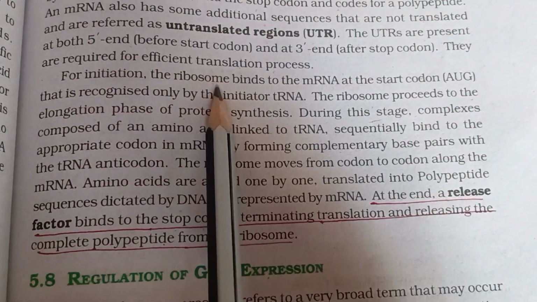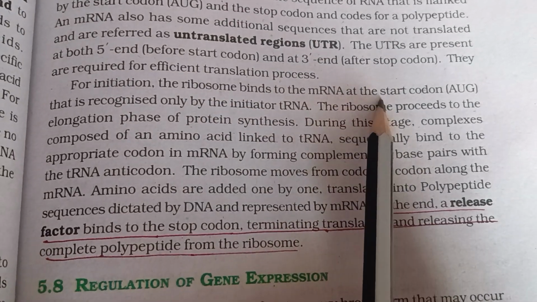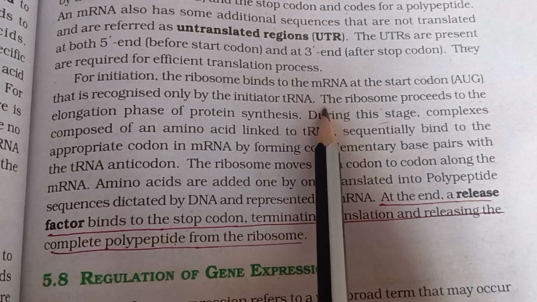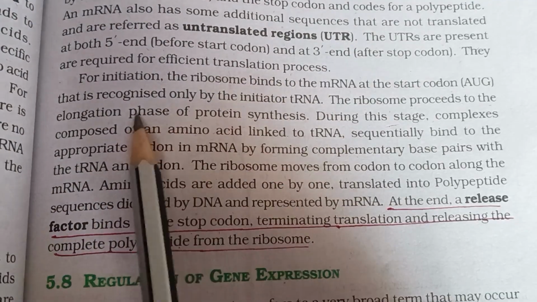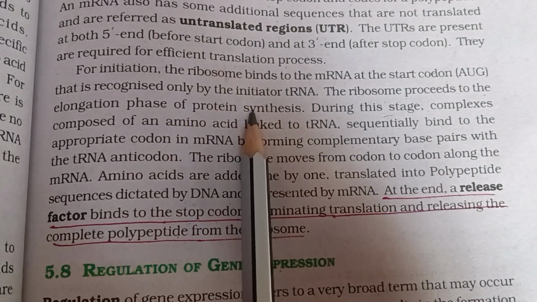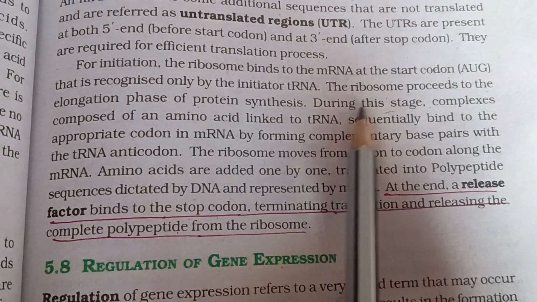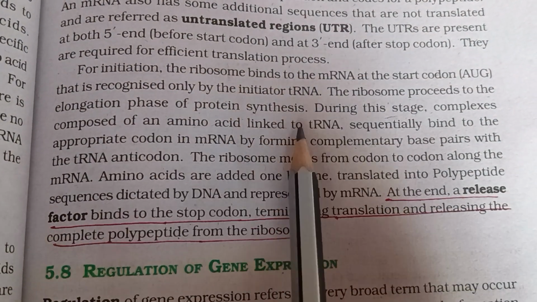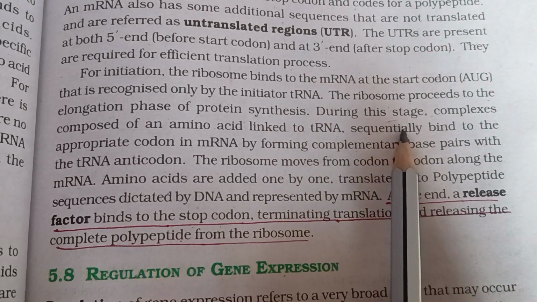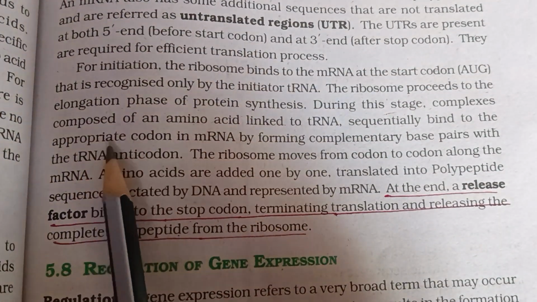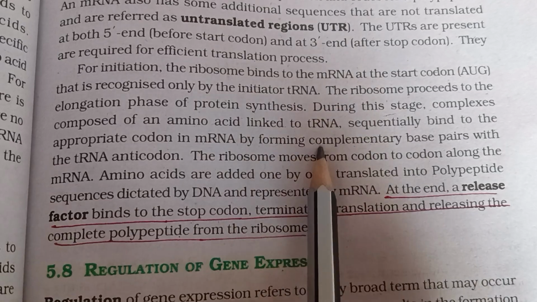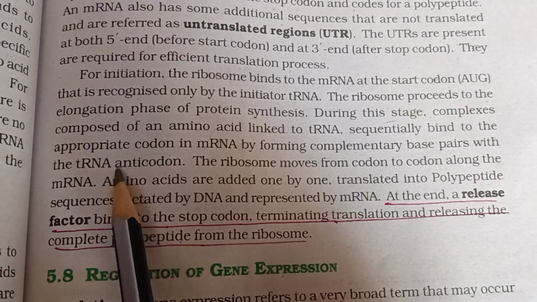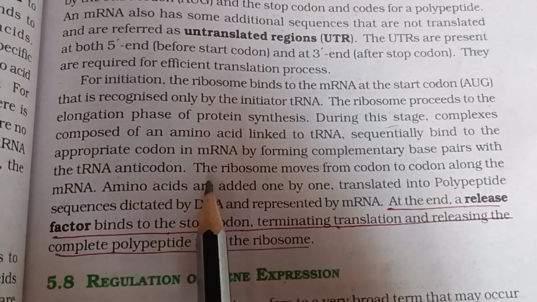For initiation, the ribosome binds to the mRNA at the start codon that is recognized only by the initiator tRNA. The ribosome proceeds to the elongation phase of protein synthesis. During this stage, complexes composed of an amino acid linked to the tRNA sequentially bind to the appropriate codon in mRNA by forming complementary base pairs with the tRNA anticodon.